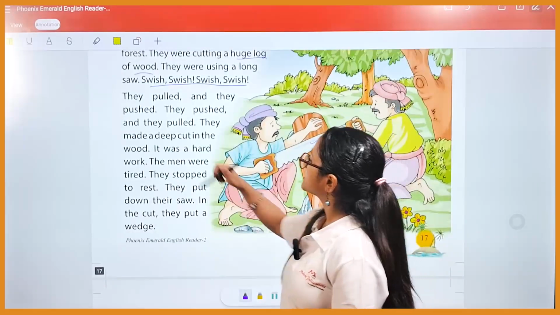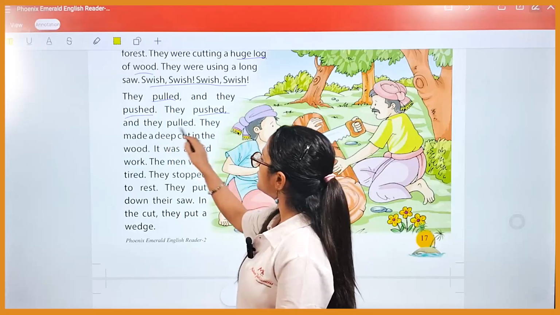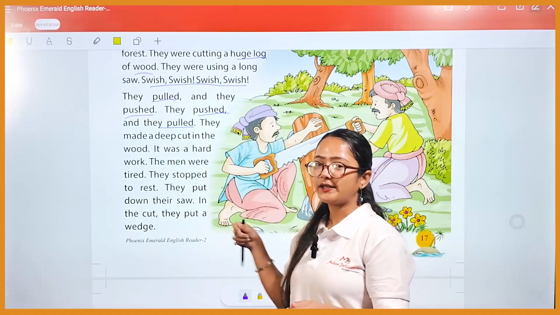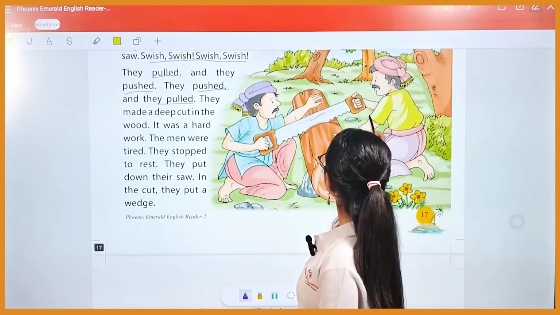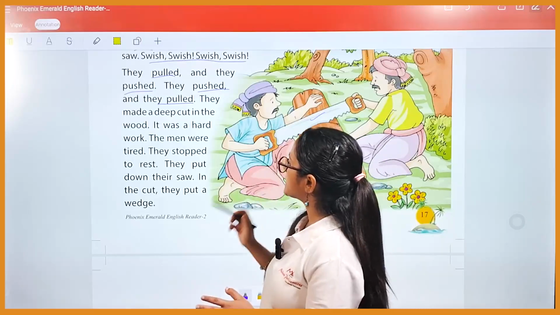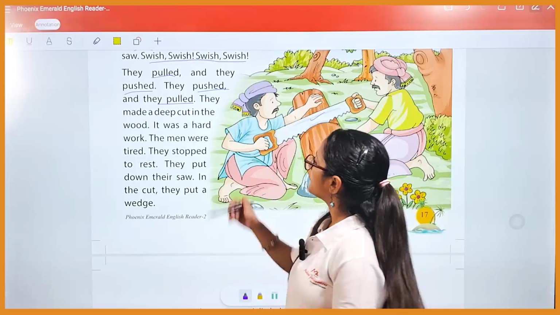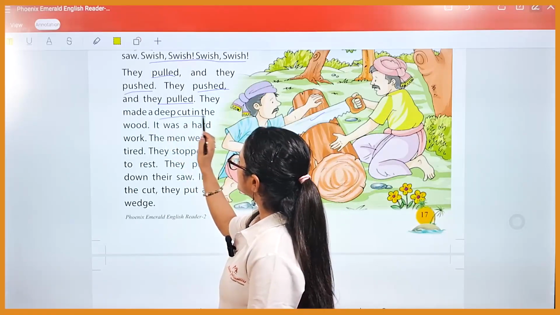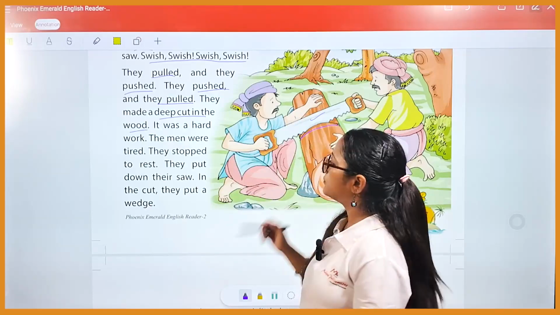Now next thing is, they pulled and they pushed. They pushed and they pulled. So basically they are pulling, they are pushing, okay. Like here you can see, one is pulling and the other one is pushing, then the other one is pulling and the first one is pushing, okay. This type of activity is happening while they were cutting the log of wood, okay. They made a deep cut in the wood. Now here you can see, they made a deep cut in the wood, okay.